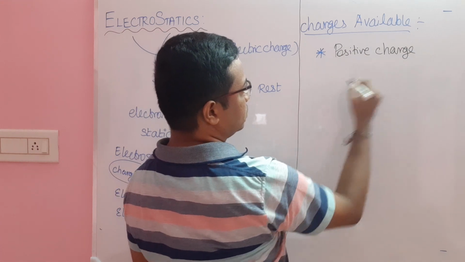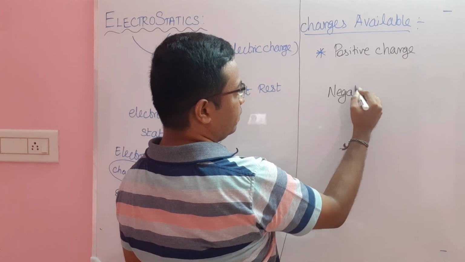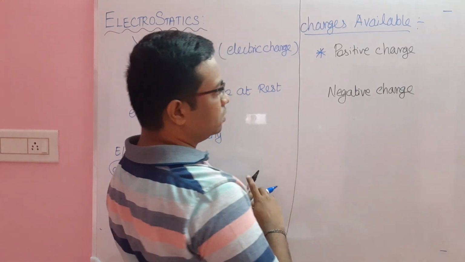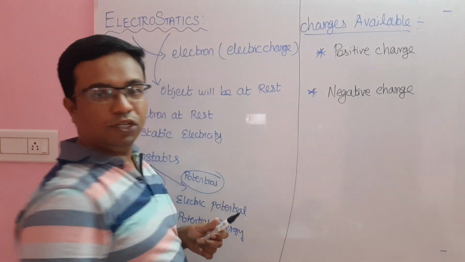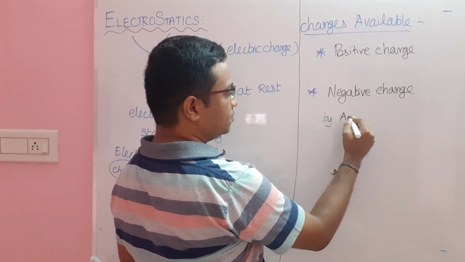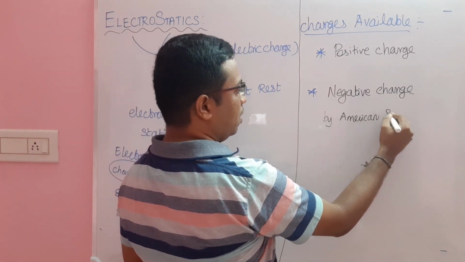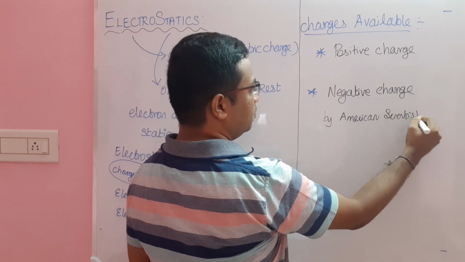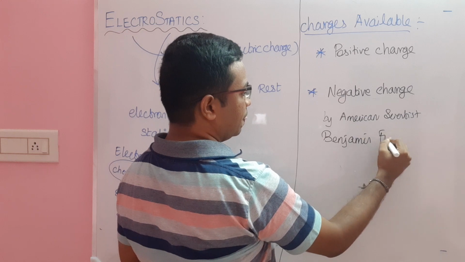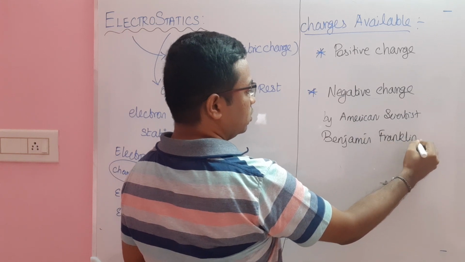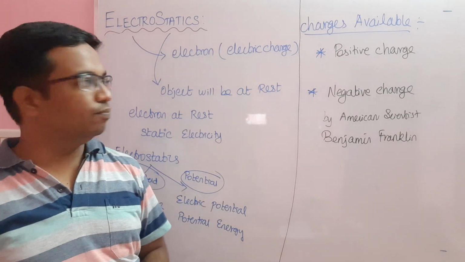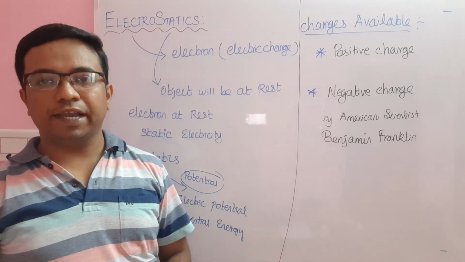These were named positive and negative by an American scientist, Benjamin Franklin. He is the person who named these two terms, positive charges and negative charges.